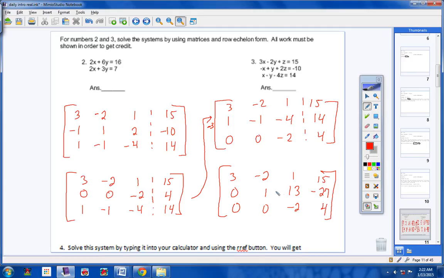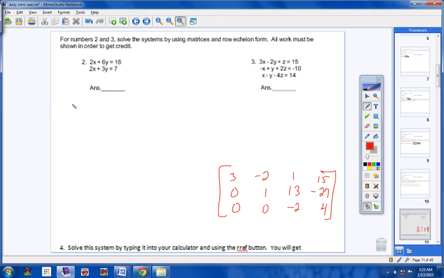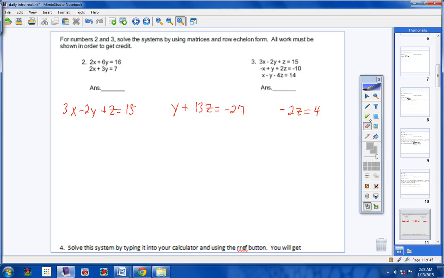So let's go ahead and do this. I usually like to have ones right here, but to be honest with you, I can actually stop right here if I want to. I can say that I have one equation that looks like this, one equation that looks like this, and then one equation that looks like this. And that's definitely sufficient. So here we go. For z, divide both sides by negative 2, and z equals negative 2.